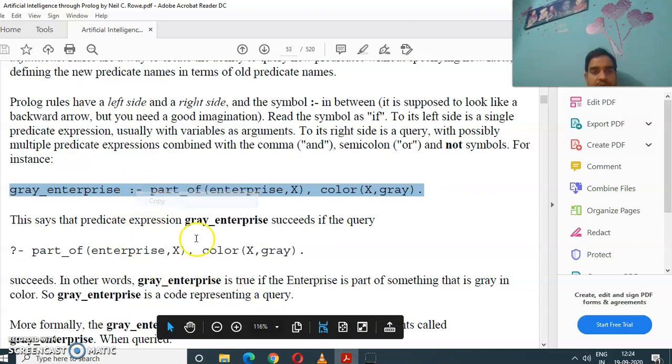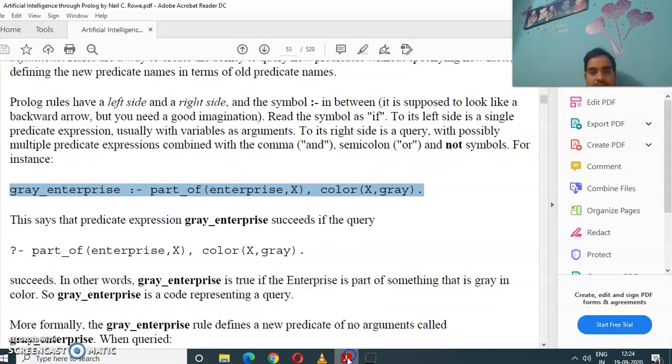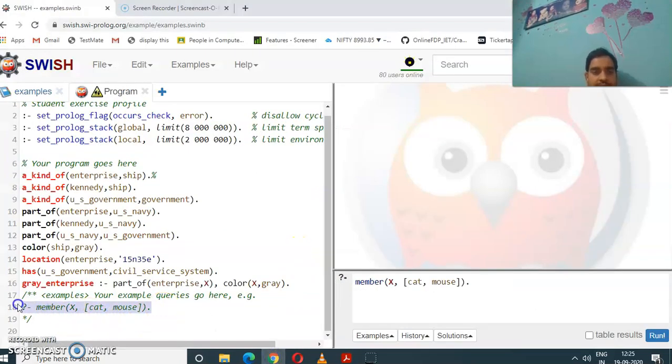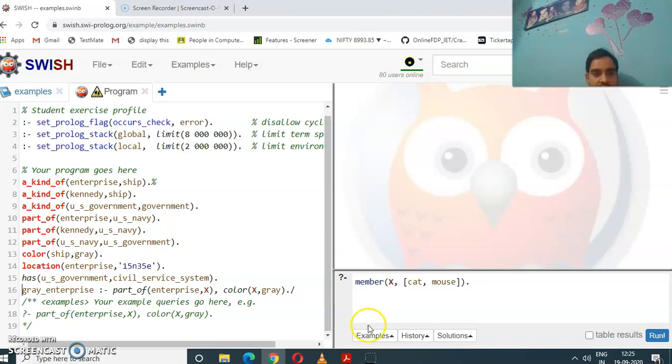This is the rule, and we will write the rule here, and we will try to run this query. This is the query. We have already talked about that. These are the facts, these are the rules. This is actually a rule, and let me write it in an English sentence.